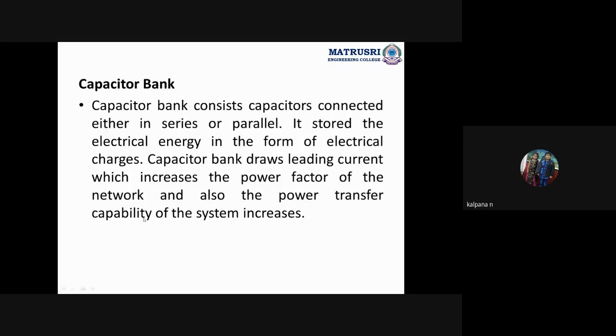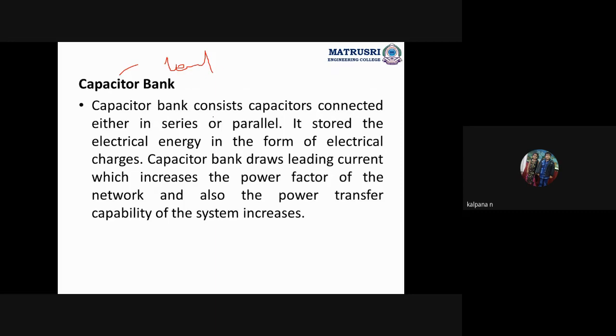Okay, capacitor banks. As the name says, capacitor means what? It provides the leading power factor. Leading, L-E-A-D, leading power factor.